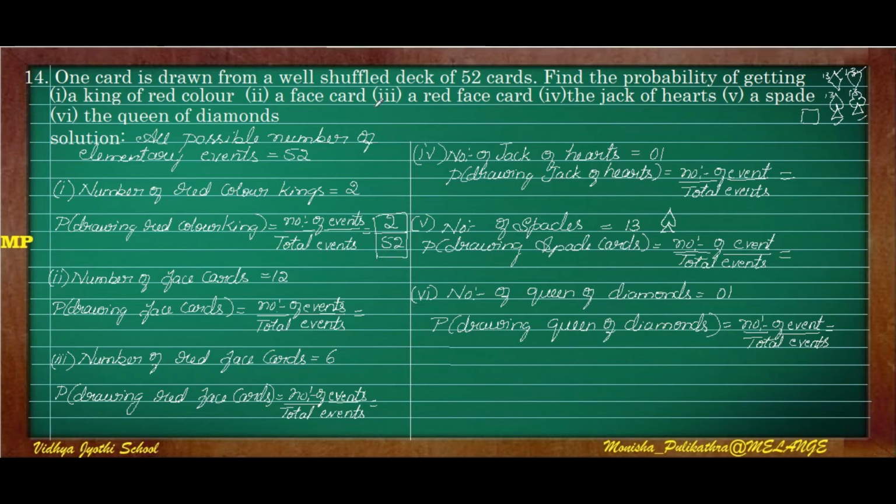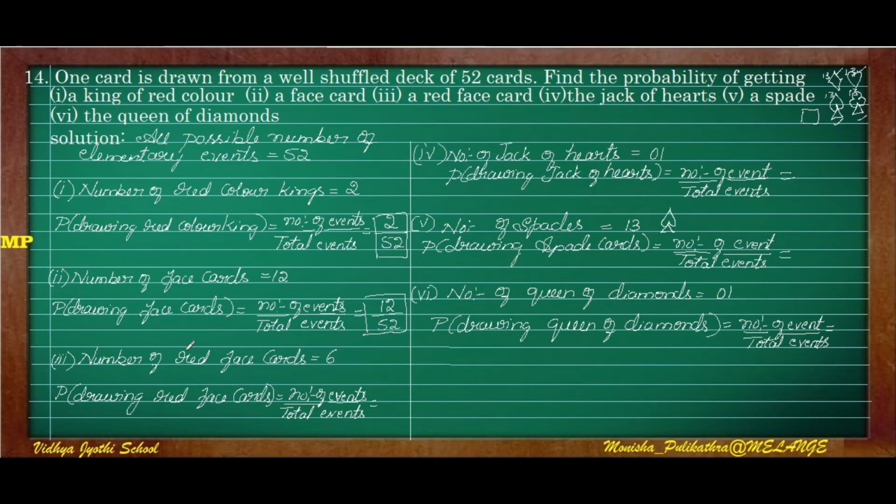Next question is a face card. Face cards are nothing but king, queen and jack. In each and every suit, in diamond, heart, spade and club, there are 3 face cards: king, queen and jack. So 3 fours are 12. So number of face cards will be 12. So probability of drawing a face card, the number of events is 12 divided by total number of events, 52. So for the second question, it is 12 by 52.